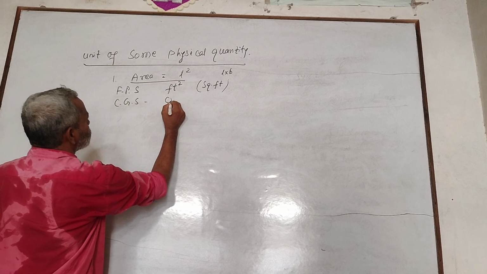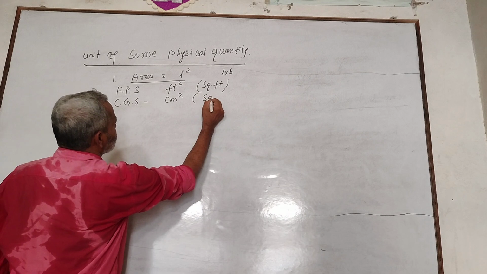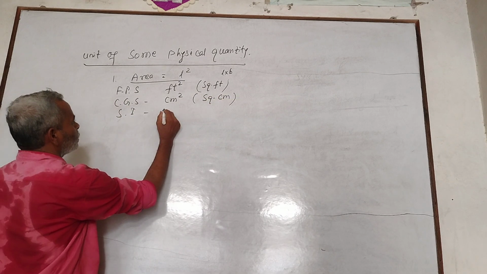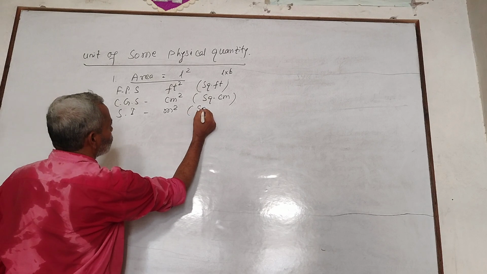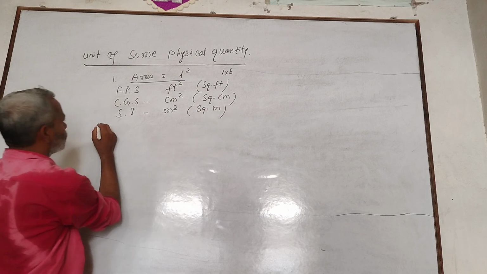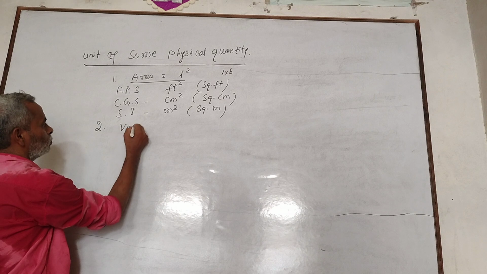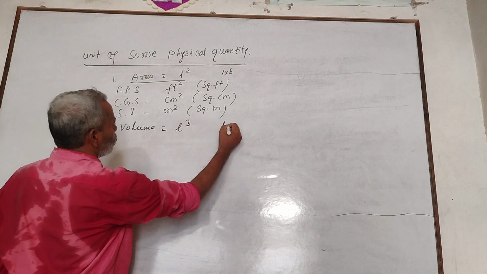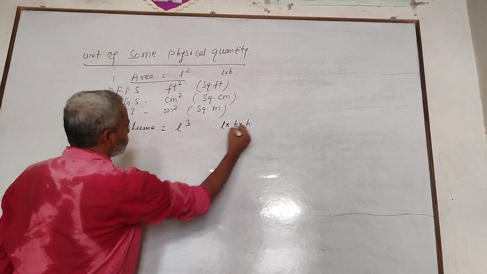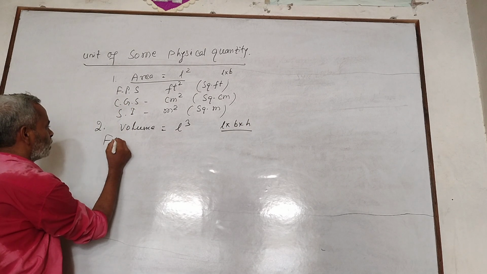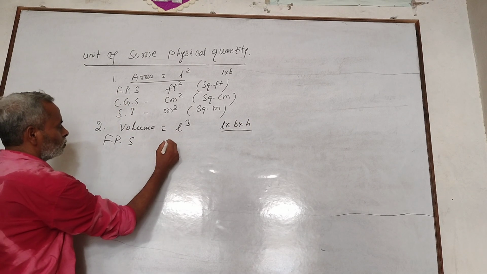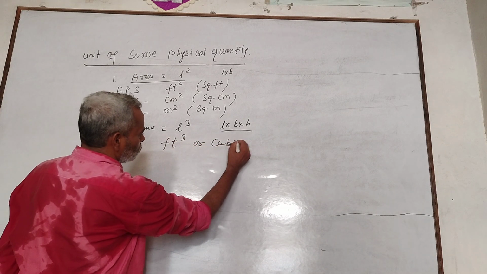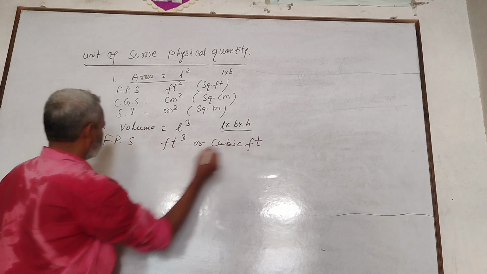Second, volume, L cube or L B H. In FPS system, cubic feet. In CGS, cubic cm. In SI, cubic meter.